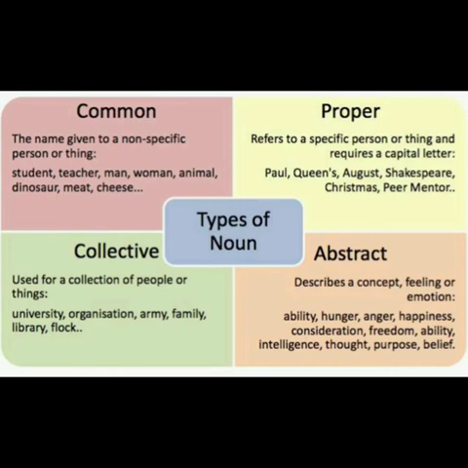Now there is another set of nouns that is called collective nouns. Collective nouns are when you group a noun, like family of people, library of books, organization, flock, pile. These are all collective nouns. I think you must have done a little bit of collective nouns also. And then you have abstract noun.